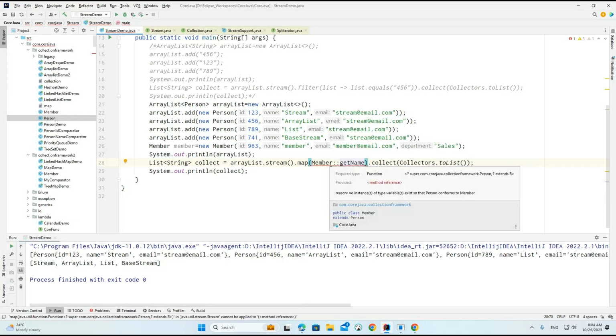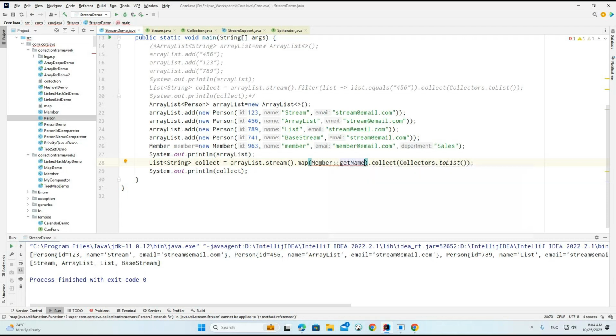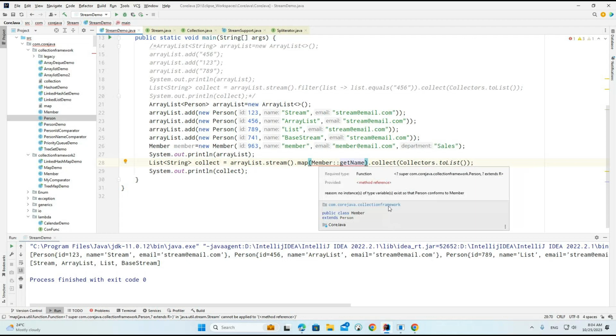Okay, now what is it saying here? If you observe carefully, super com.core Java collection framework person. And what are we passing now? The question mark we are now passing as a member. So there is no relation between these two now.